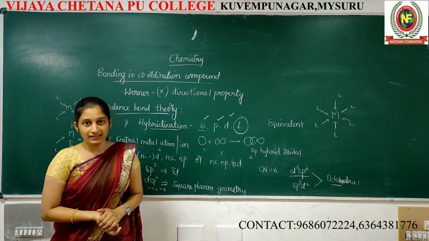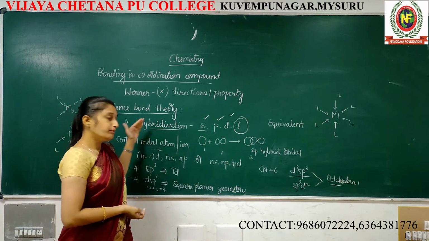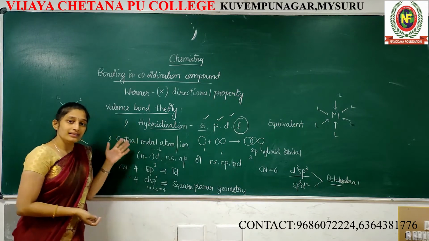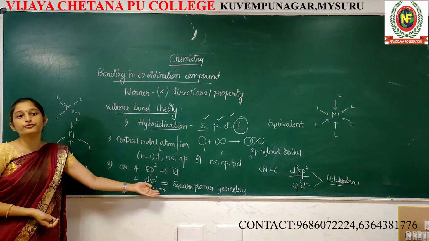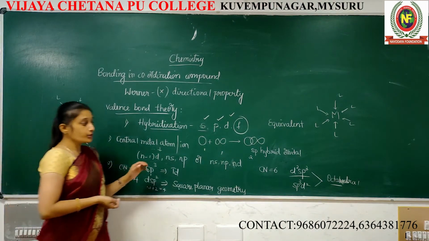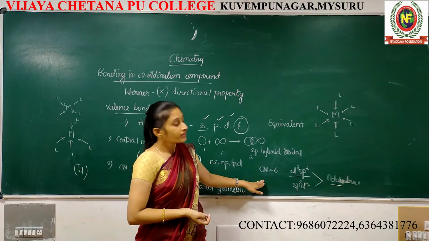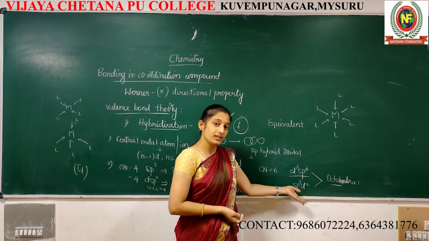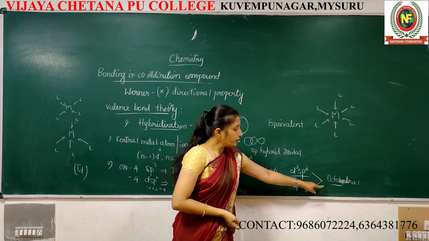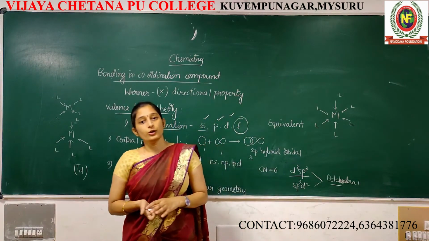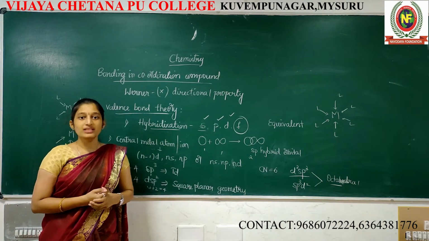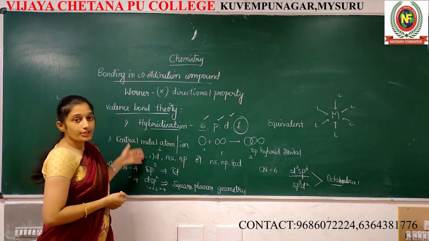But by using valence bond theory, we can easily understand these geometries. For coordination number 6, we call it d2sp3 or sp3d2, and for both cases it always occupies octahedral geometry. This is regarding the postulates.